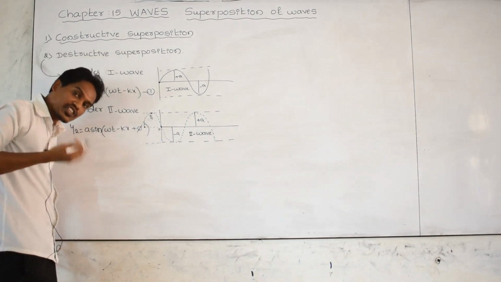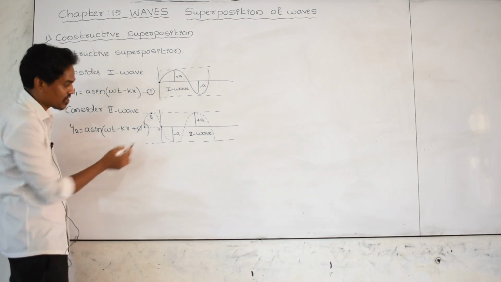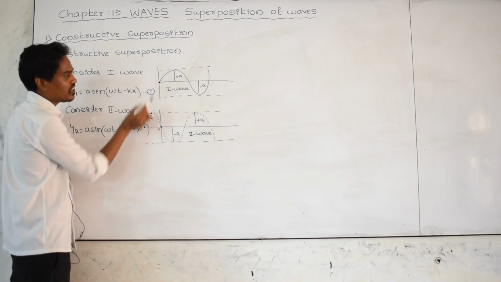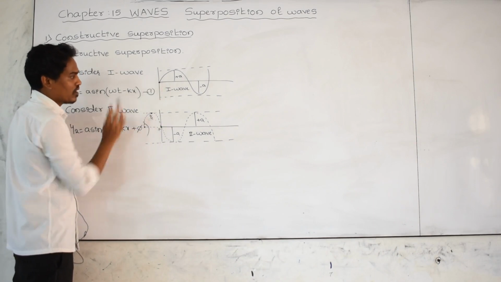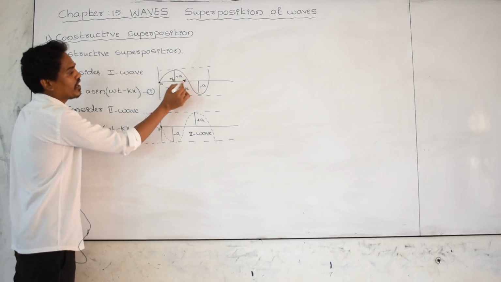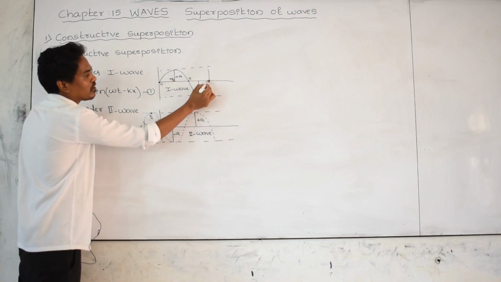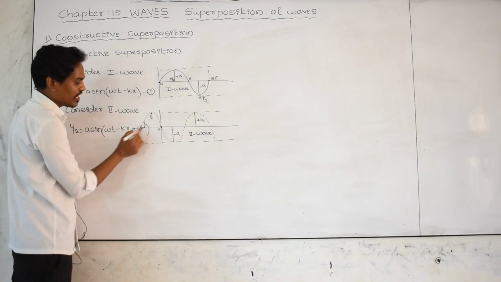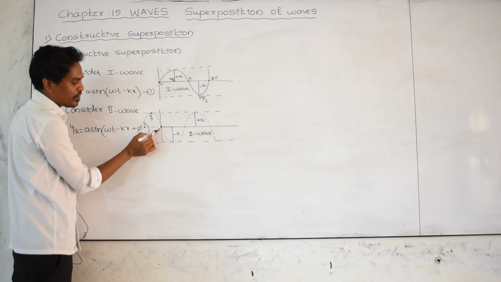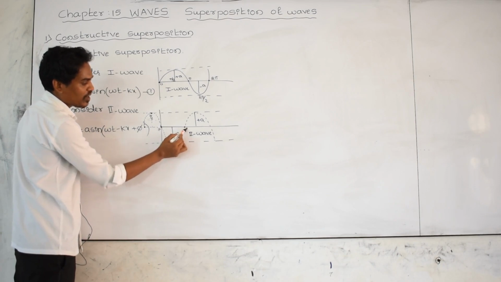Is there any difference in the position? Yes, of course. Is there any difference in the phase angle? Yes. The phase angle for the second wave minus the phase angle for the first wave: this is pi, this is 0. This is 0 degree. Here this is 90 degree, which means pi by 2. Here 180 degree means pi. Here 270 degree means 3 pi by 2. Here 360 degree means 2 pi. Here 0 degree, 90 degree means pi by 2, 180 degree means pi, 270 degree means 3 pi by 2, and here 360 degree means 2 pi.